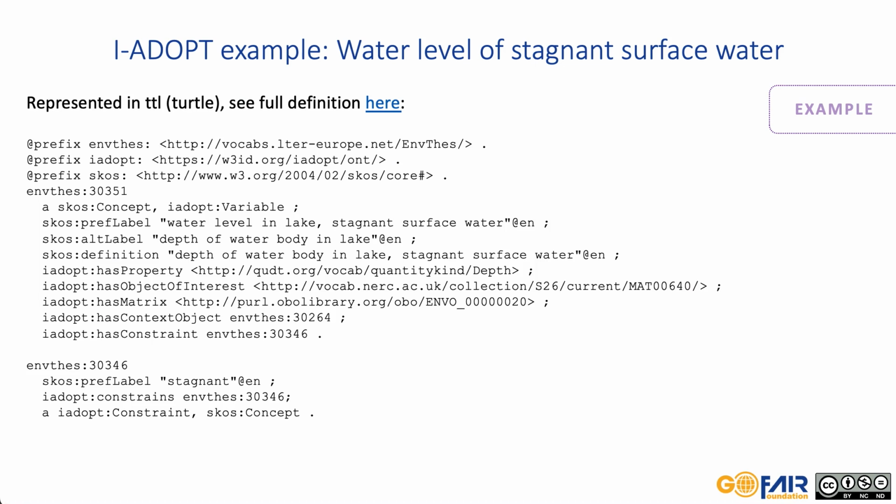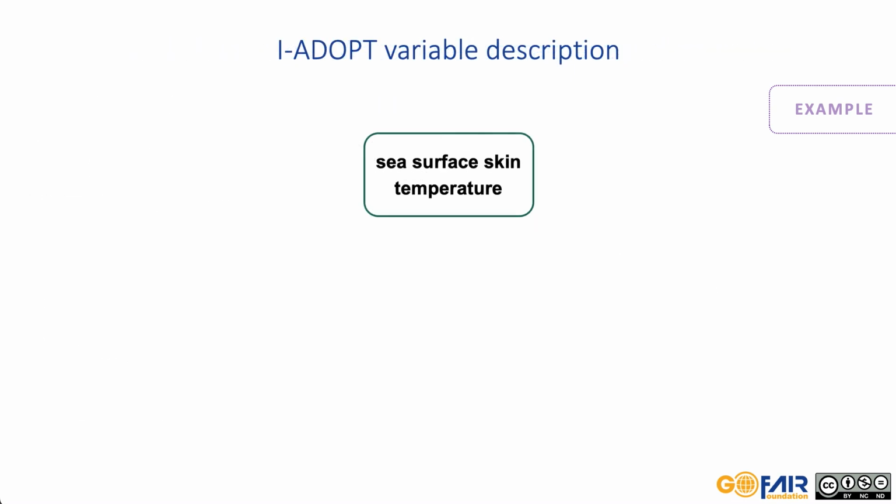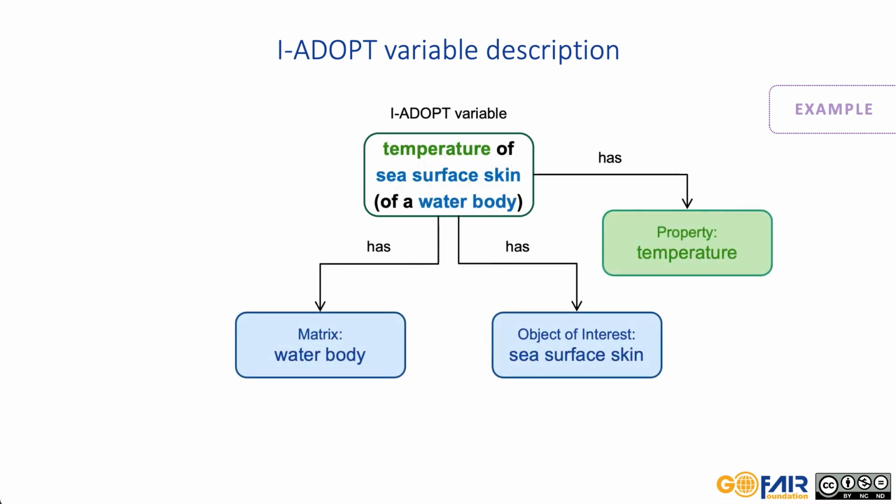Let's take another example that is also about the property of a water body, sea surface skin temperature. In this example, the temperature measured is that of the sea surface skin layer, which is thus the object of interest. This entity is contained within a broader matrix environment, which is the water body. However, the variable could be minimally defined with temperature as the property and sea surface skin as the object of interest. But water body can also be added as the matrix to further define the context of the variable and facilitate consistency and interoperability.